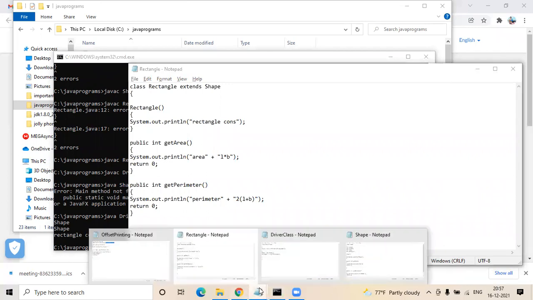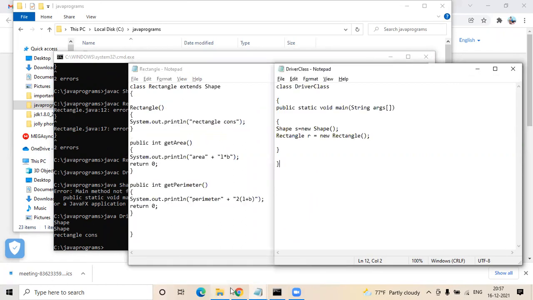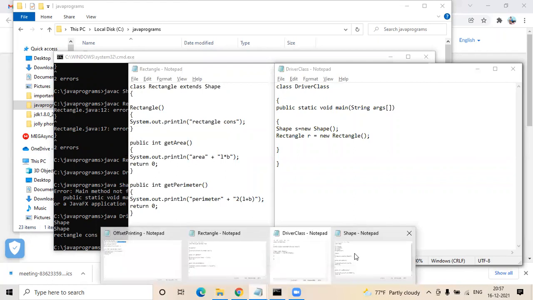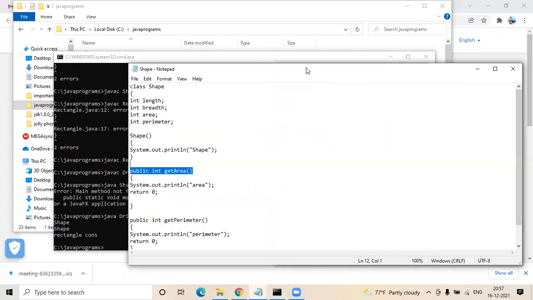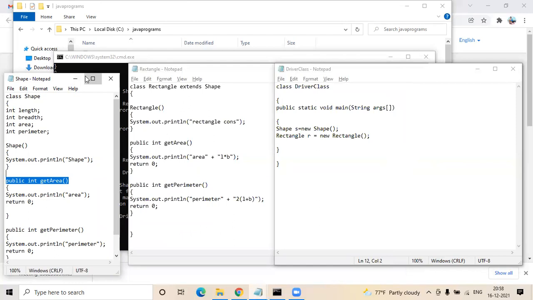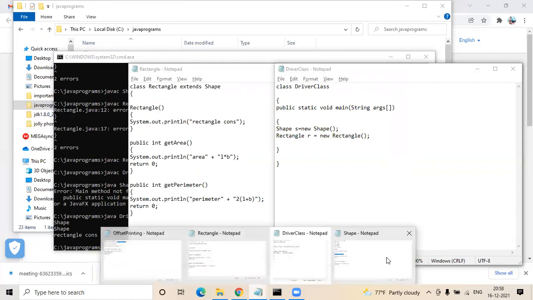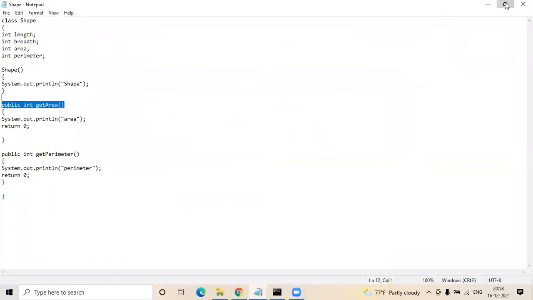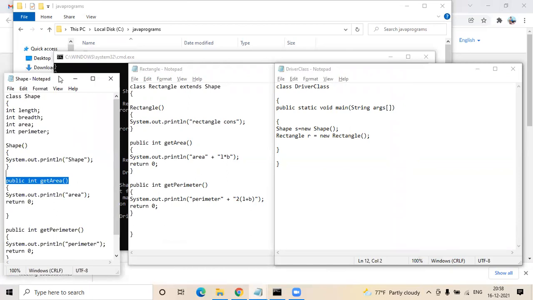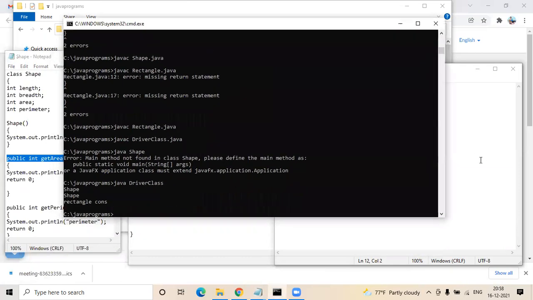Why? Now, can you go to your driver class once? So here, whenever we created the shape object, which is your parent class, only the first line got printed. When you're creating the object for rectangle, we are internally giving the keyword extends shape. So what happened? Shape default constructor sysout also got printed first as a parent, and then the constructor of rectangle was printed. Whenever you're trying to create an object, this would be the execution: your parent class gets executed, and post that the properties of that gets executed, and then it comes to the child class. Now we'll do one more tweak.